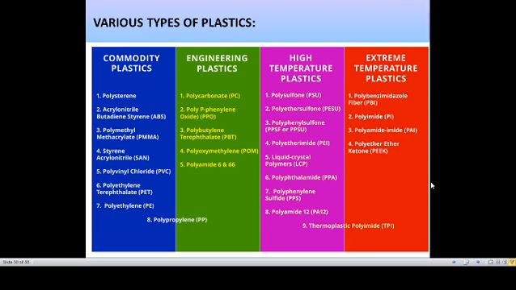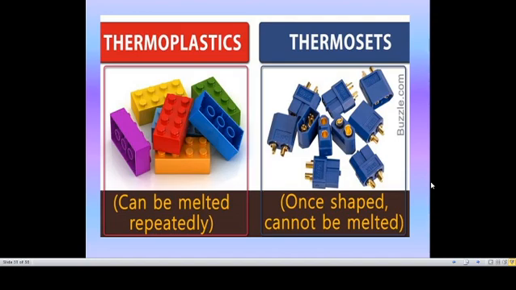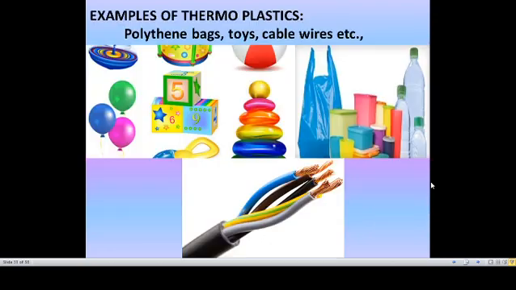Apart from this, there are various other types of plastics. Just read this: commodity plastics, engineering plastics, high temperature plastics, extreme temperature plastics. On page number 19, you can see there are two types of plastics: thermoplastics and thermosetting plastics. Thermoplastic means it can be melted and used repeatedly, but thermosetting plastic means once it is shaped, we cannot melt it and use it again for another purpose. This is the basic difference between thermoplastics and thermosetting plastics.